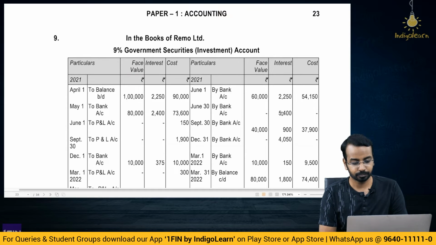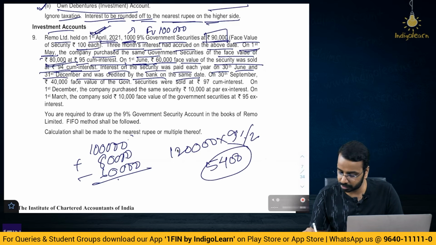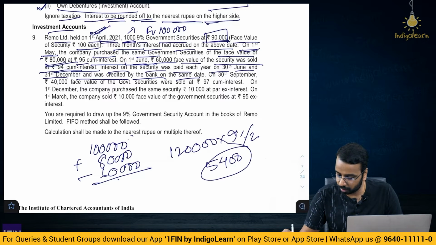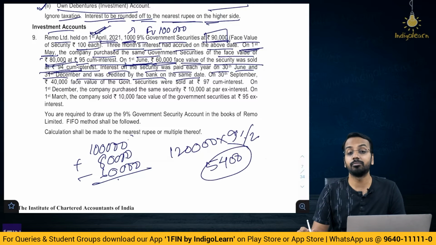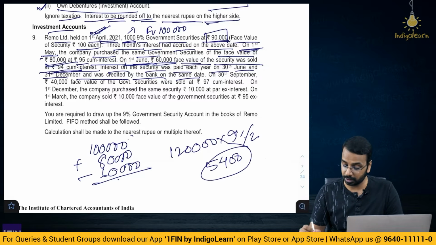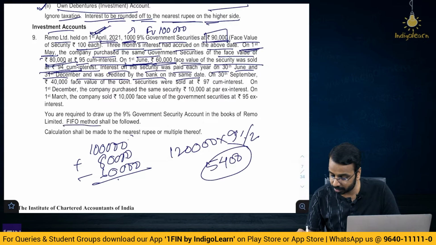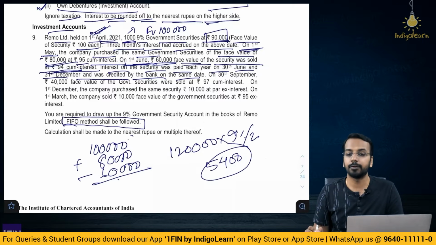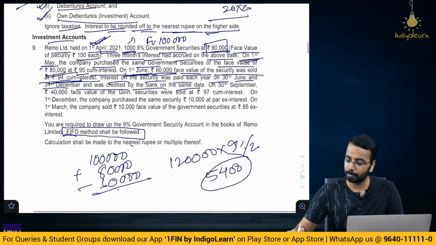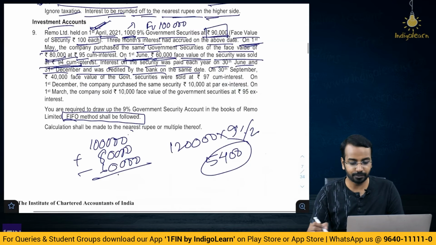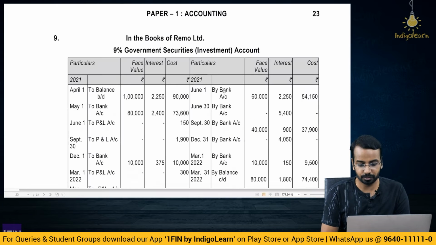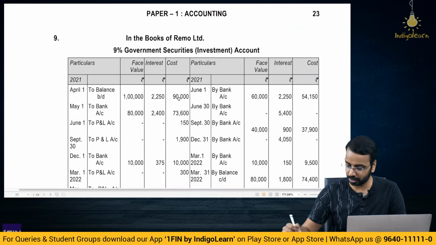Then, one thing what you have forgotten is when we sold on 1st of June, 60,000 face value of security was sold for 94. How much should be the profit? That has to be transferred. Now, what they have said, FIFO method should be followed. Meaning to say, on 1st of June when we have sold, what is the FIFO? We have sold on 1st of June, means this has been sold out of this opening balance. What is the cost? 90,000 is the cost, right.